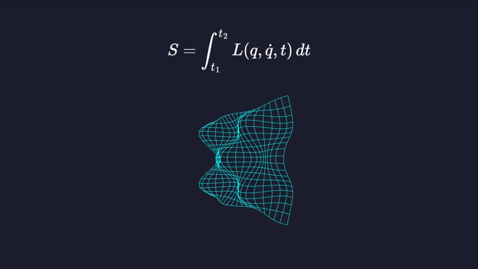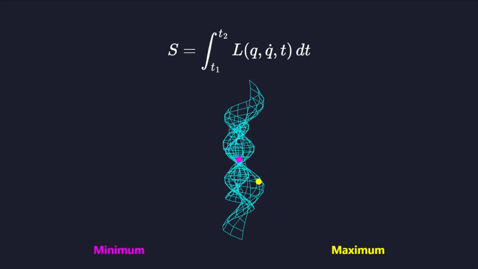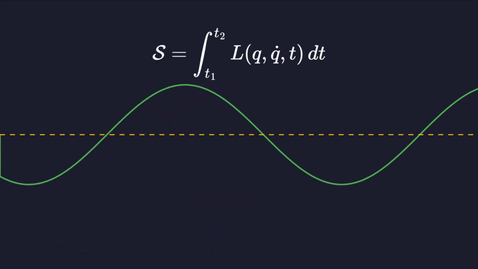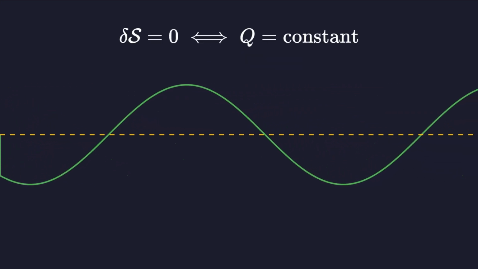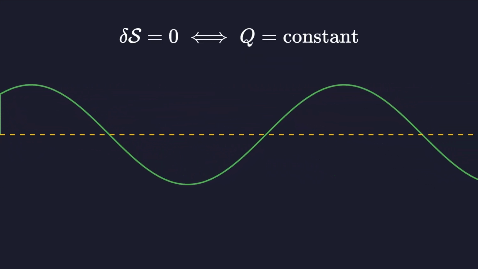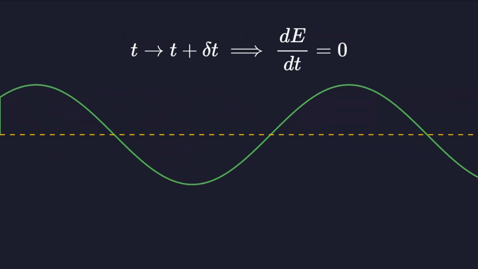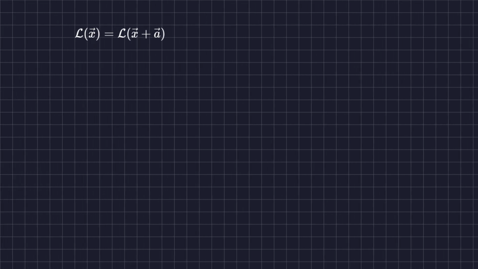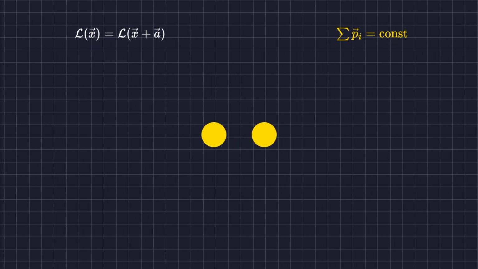Hamilton's principle states that the actual motion of a system is always a stationary point of the action. This can be a minimum, a maximum, or a saddle point. Every continuous symmetry of the action corresponds to a conserved quantity. For example, if the action is invariant under time translation, then the total energy of the system is conserved. Invariance under spatial translation leads to the conservation of linear momentum.